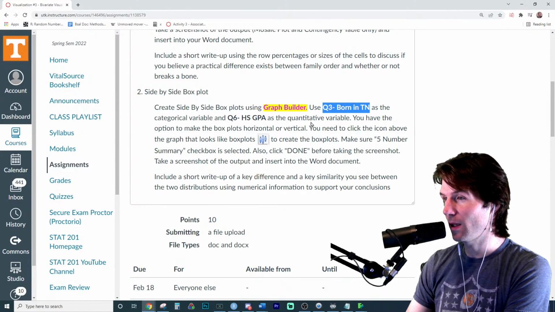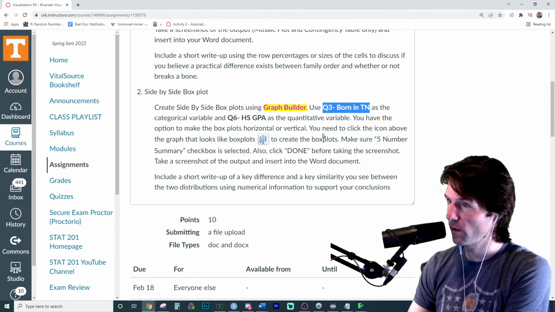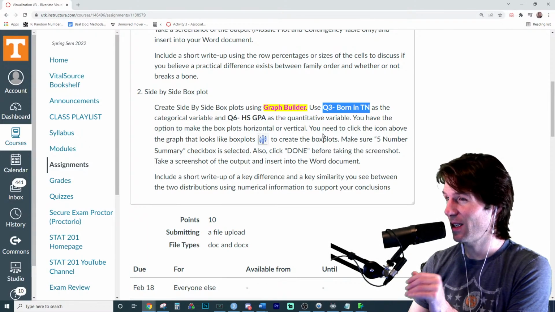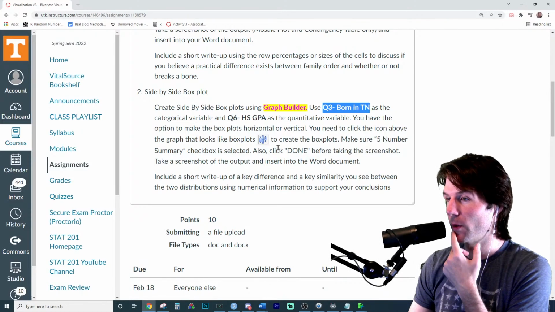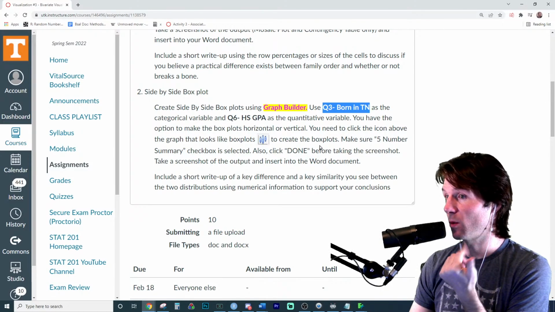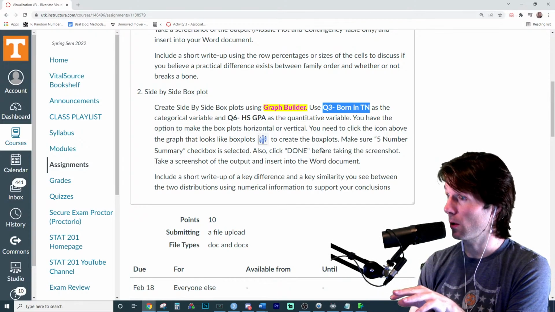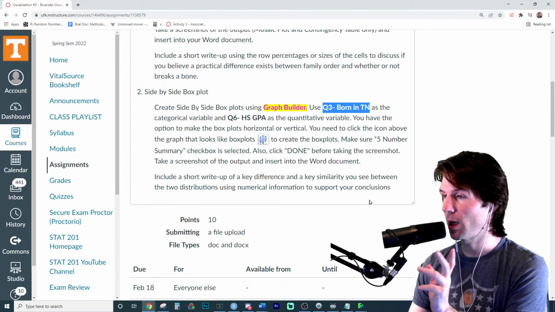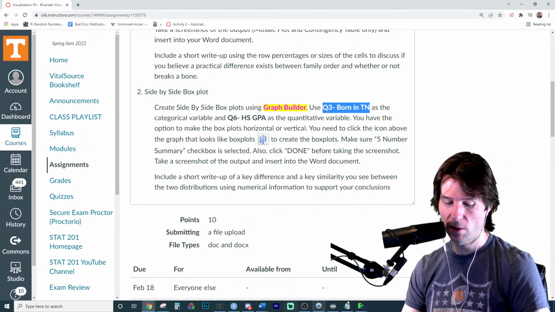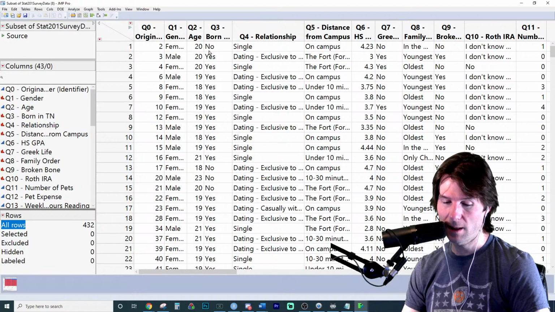So we're going to use Graph Builder to make this right here. You have the option to make them horizontal or vertical, so they're kind of stacked or side by side at that point. You need the icon above the graph to create the box plots. Make sure the 5-number summary is selected and click Done. Make sure to click Done after taking the screenshot. Include a write-up of the key differences you see. So let's go over here and check this out and run some analysis.